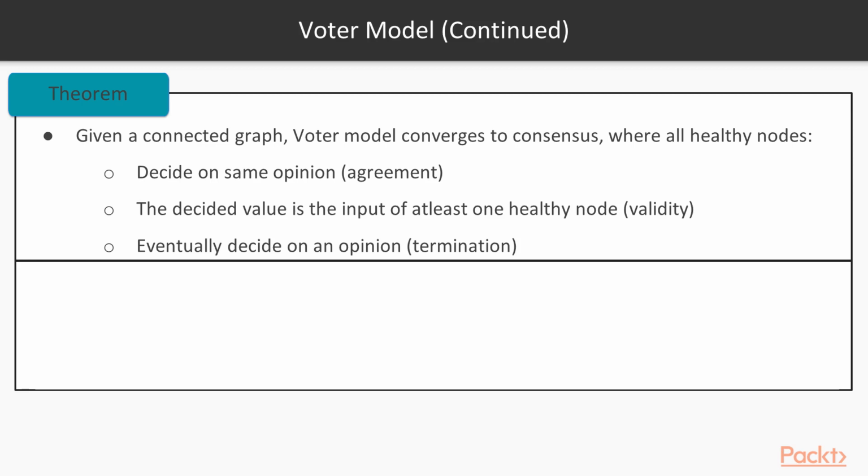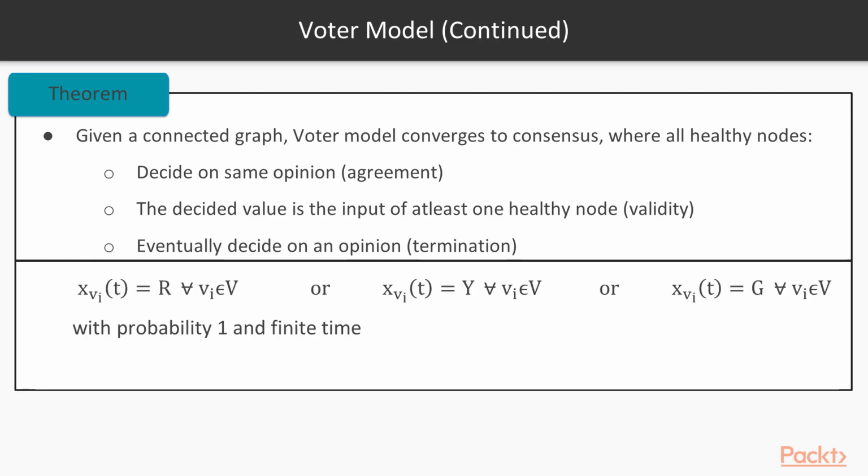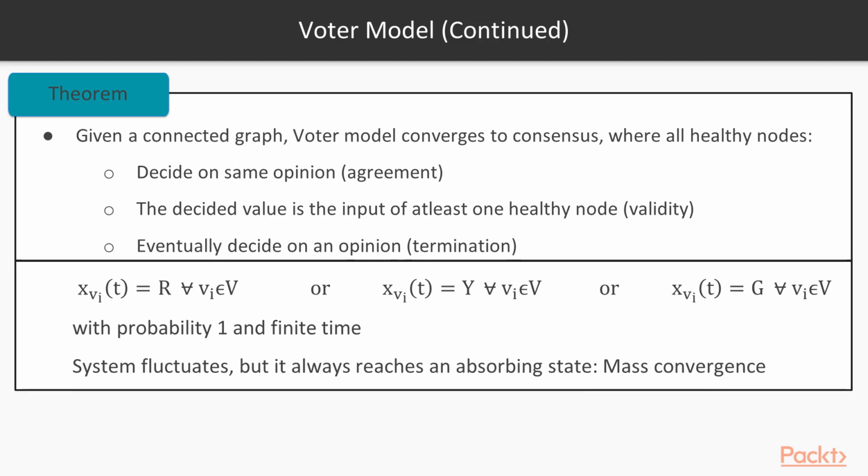And eventually the healthy nodes have to decide on an opinion, which is fulfilled at the start because nodes already have some opinion. So the final value of all the nodes in a given network at a finite time could be any one of the possible states of the opinions. Either it could be red, yellow, or green, with a total probability of 1. Although during the circulation the system will fluctuate, it always reaches an absorbing state called mass convergence. You will understand more in depth what I'm saying here when we dive into the practical project. So bear with me and absorb some theoretical knowledge of the voter model before we dive into the practical model.